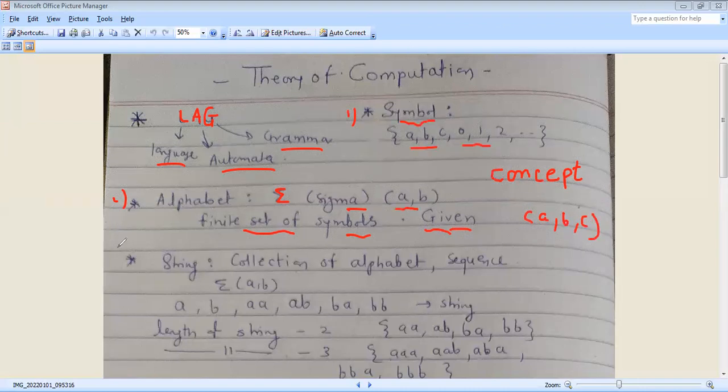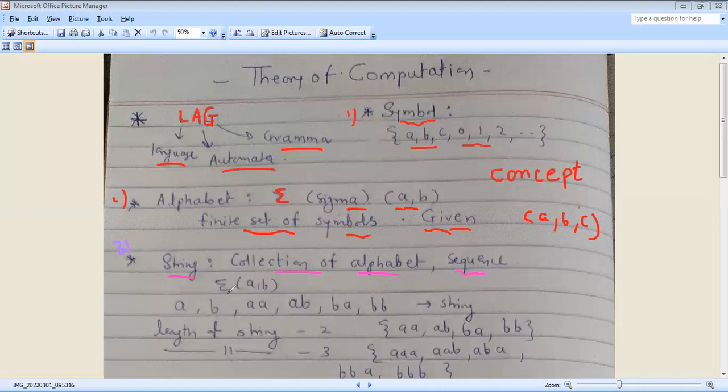The third point is string. What do you mean by string? The definition of string: a string is a collection of alphabets, that is, a sequence of alphabets. And alphabet is a finite set of symbols. All concepts depend on each other.